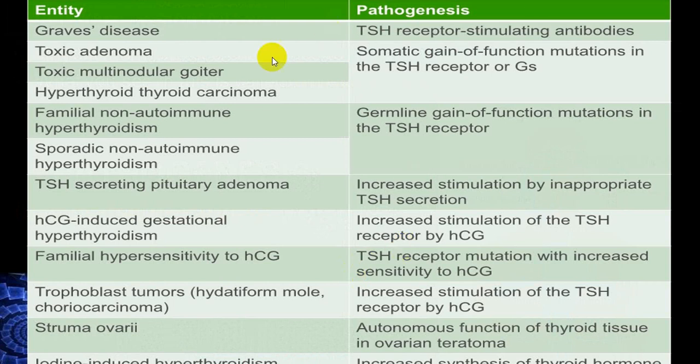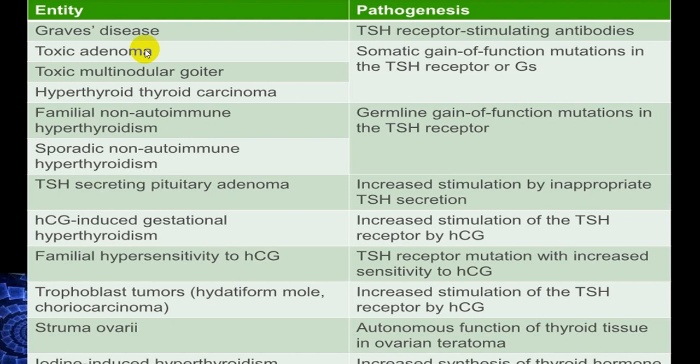These are the different words which we have already introduced before, and this is the pathogenesis. I'm not going into detail. Some of the things I'm just highlighting. In Graves disease, it is because of excess of TSH receptor stimulating antibody.